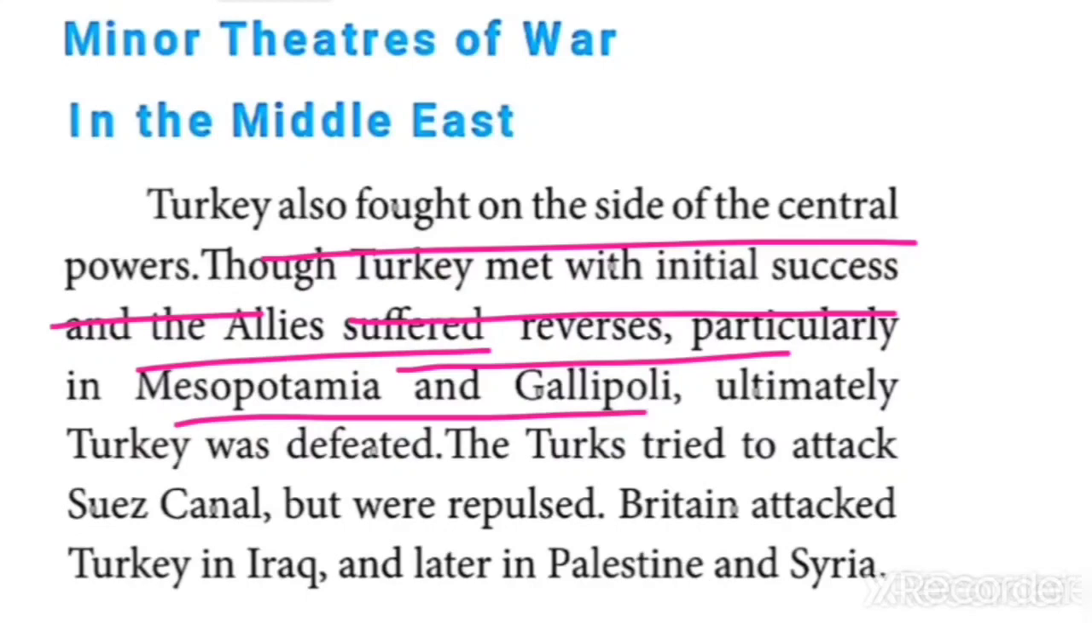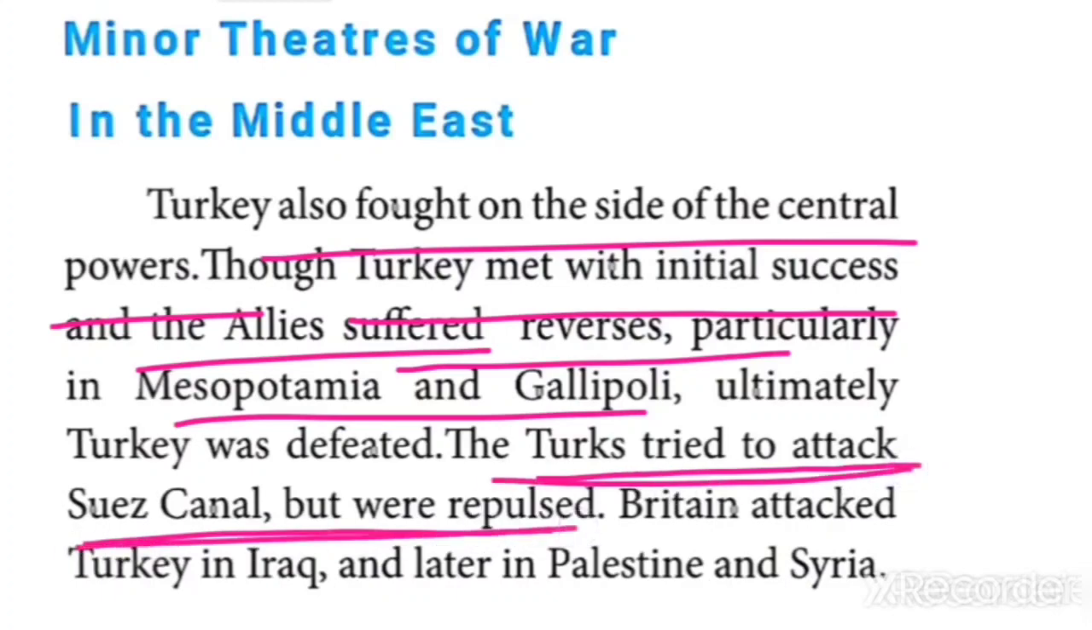So what is the meaning here? Turkey was defeated. Where was it defeated? In Gallipoli and in Mesopotamia. In both places the Turkish army was defeated. The next one: Turks tried to attack the Suez Canal but were repulsed. What is the meaning of repulsed? Repulsed means drive back.